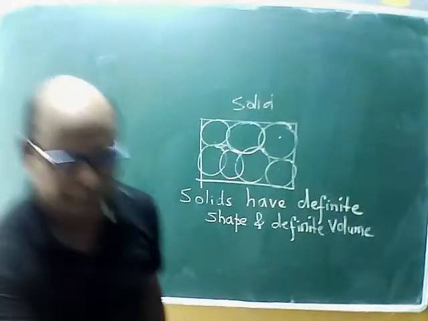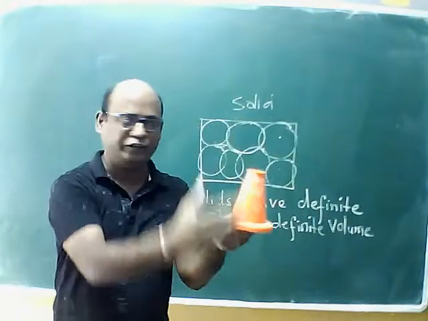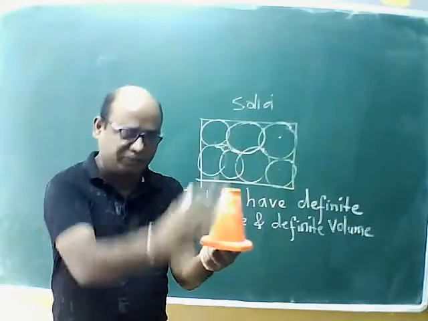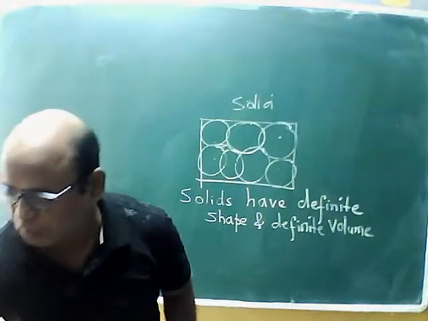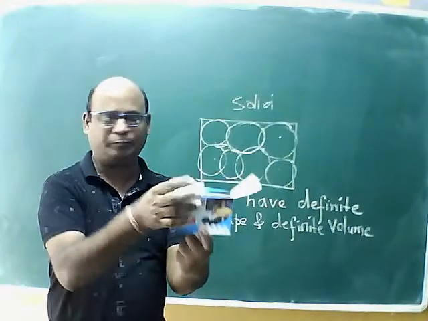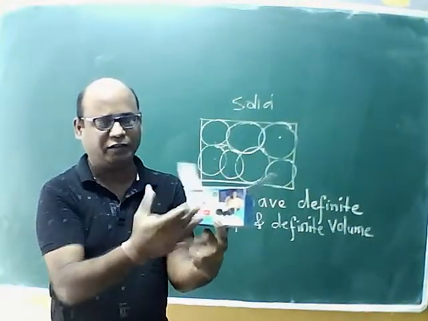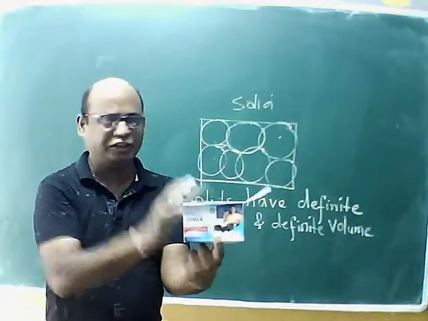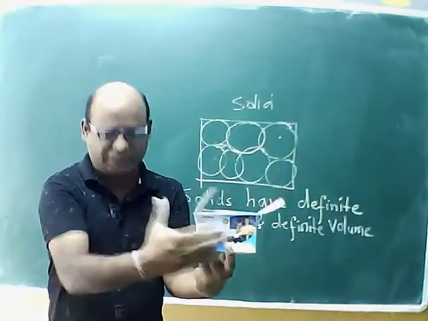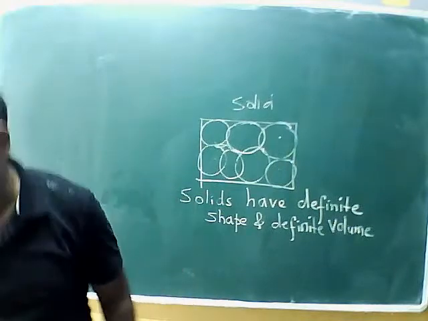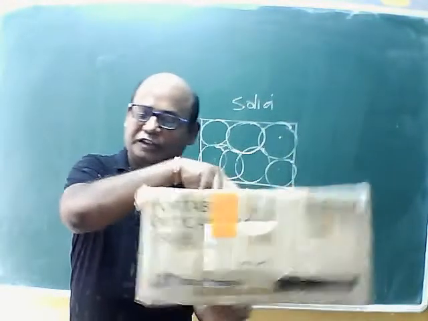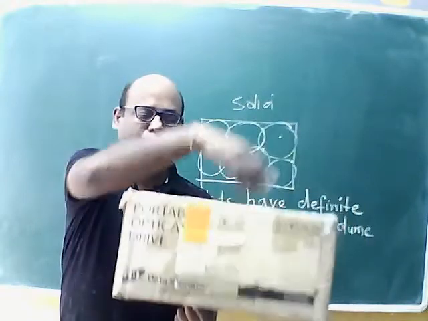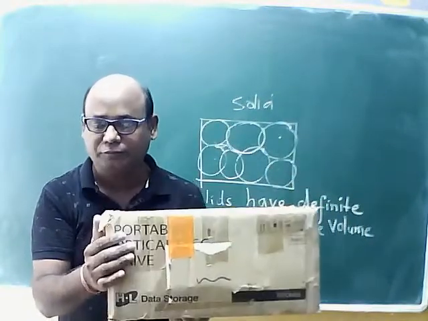Then this cone, it is having definite conical shape. It is occupying this much volume, this space. This box is also having cuboidal shape. You will find it is also having definite shape and it is occupying particular space. Big box also has definite shape and occupies particular volume.